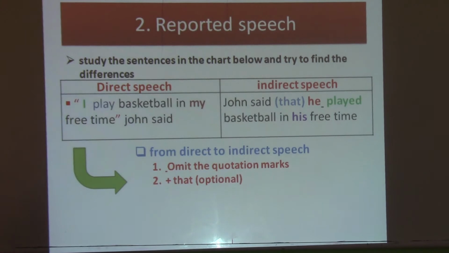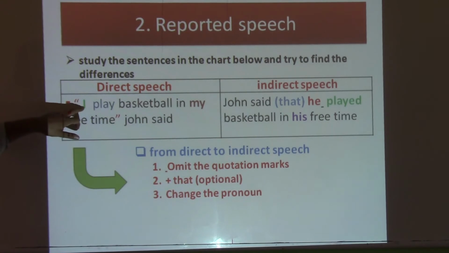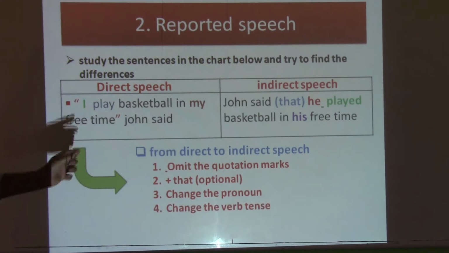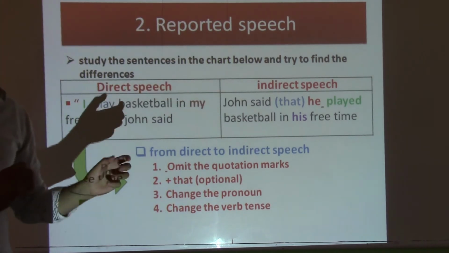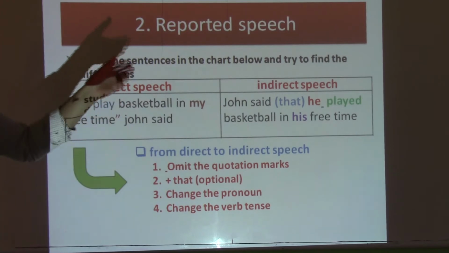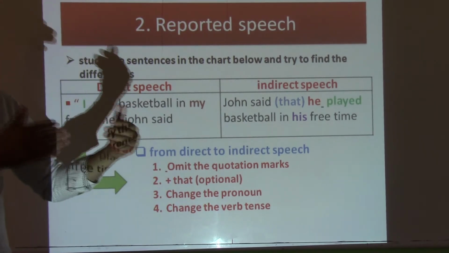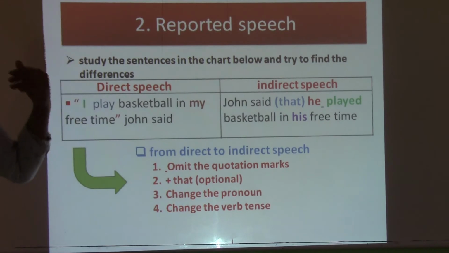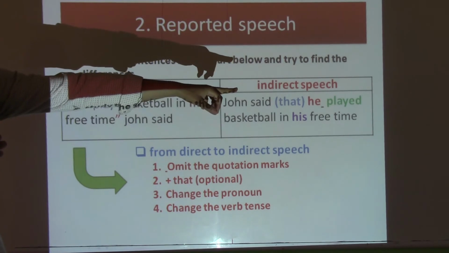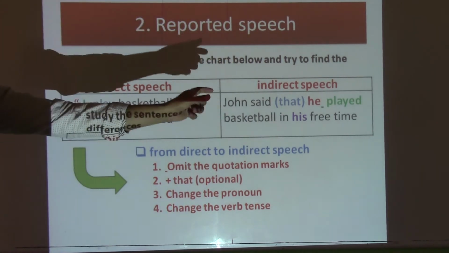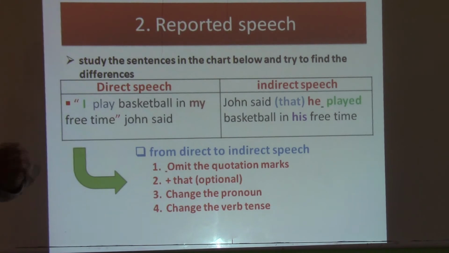The next step is to change the pronoun. Here we have "I", and there we have "he", because it's John. And the next one is to change the verb tense, for example, play, played. Please note, when we talk about reported speech, we always go one step backward. For example, if we are in the present, it becomes simple past. When we are in simple past, it becomes past perfect.